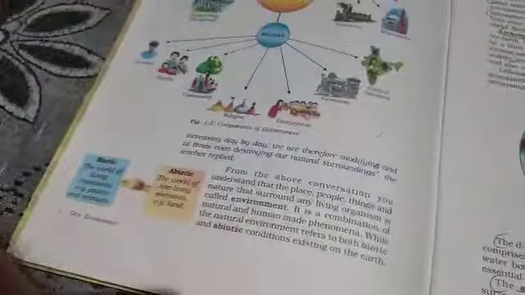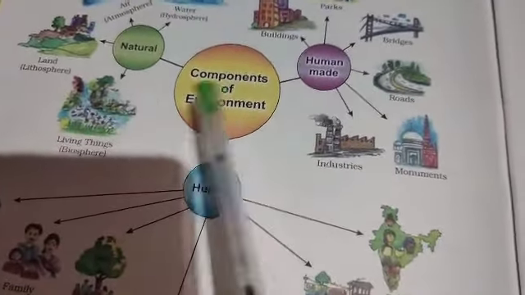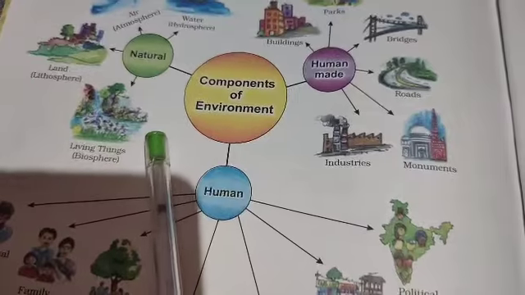Children, environment has three important components. Now look at this figure, components of environment.